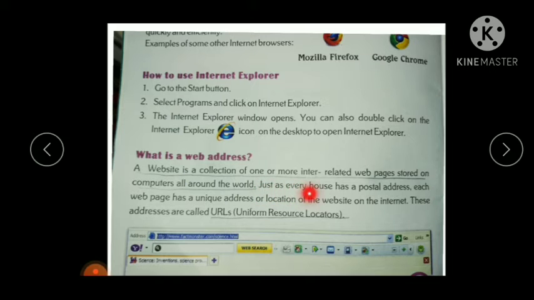Just as every house has a postal address, each web page has a unique address or location of the website on the internet.